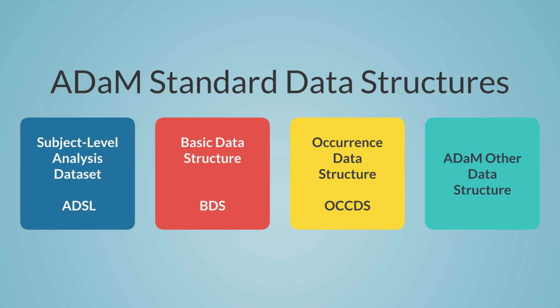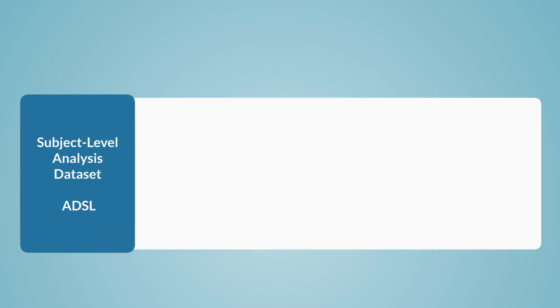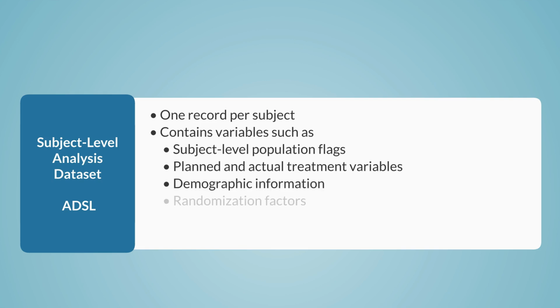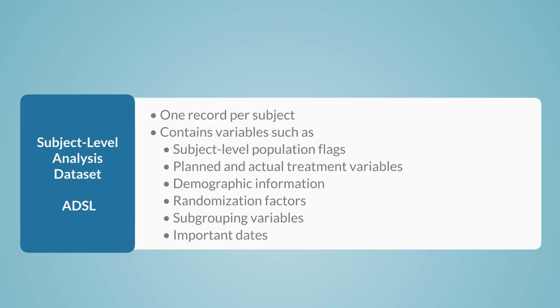The Subject Level Analysis Dataset, or ADSL structure, contains 1 record per subject and contains variables such as subject-level population flags, planned and actual treatment variables, demographic information, randomization factors, subgrouping variables, and important dates.